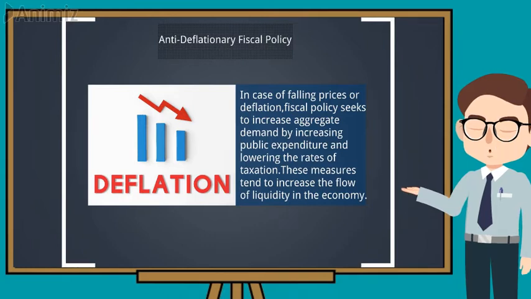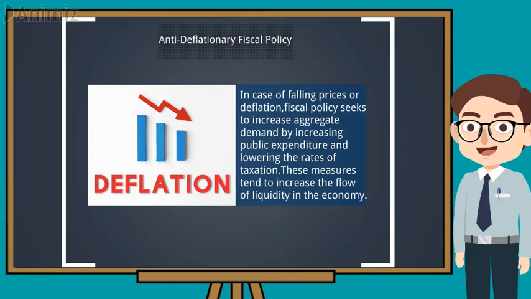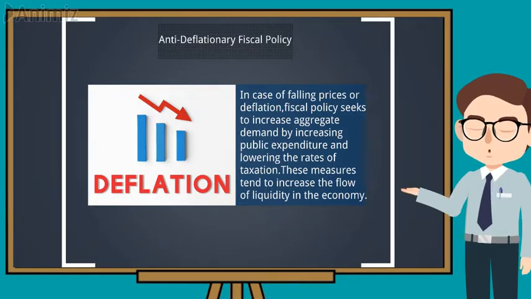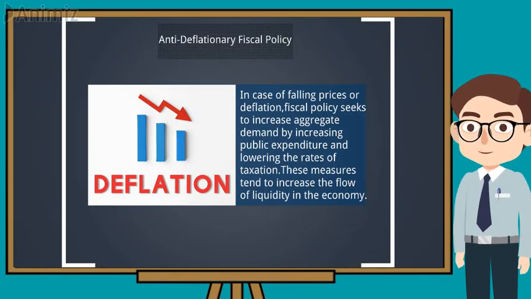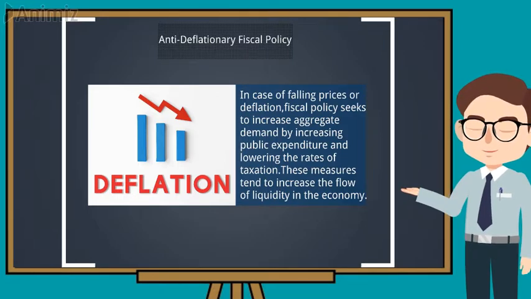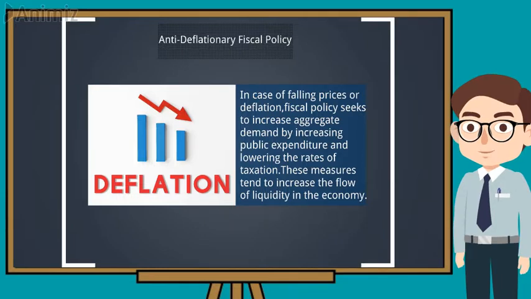Anti-deflationary fiscal policy. In case of falling prices or deflation, fiscal policy seeks to increase aggregate demand by increasing public expenditure and lowering the rates of taxation. These measures tend to increase the flow of liquidity in the economy.